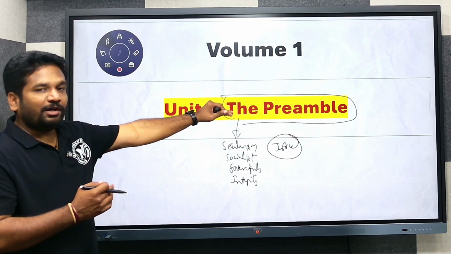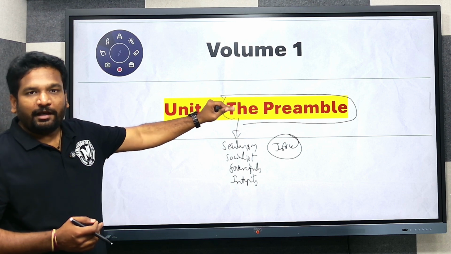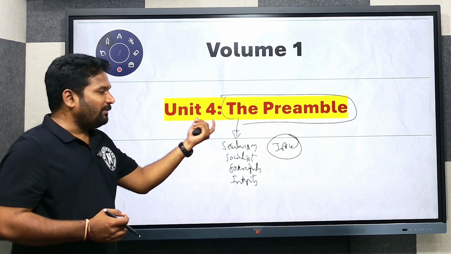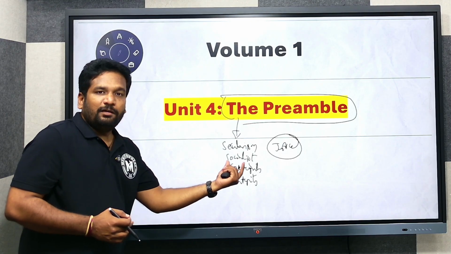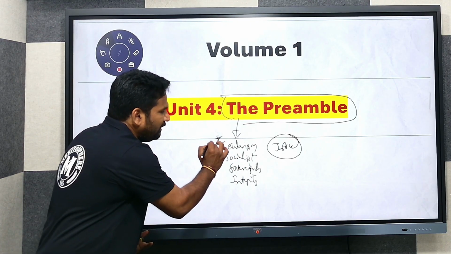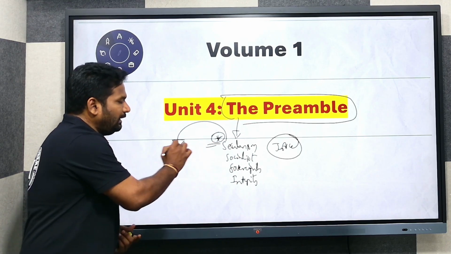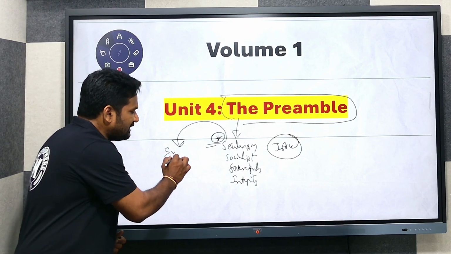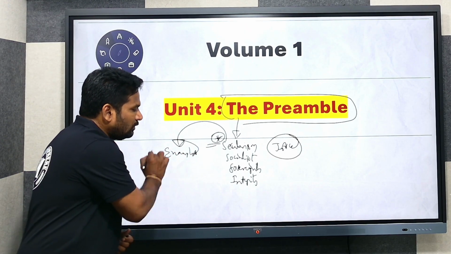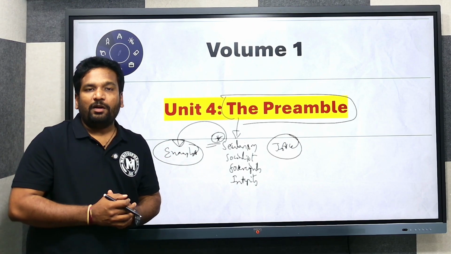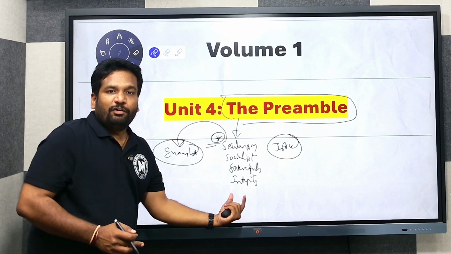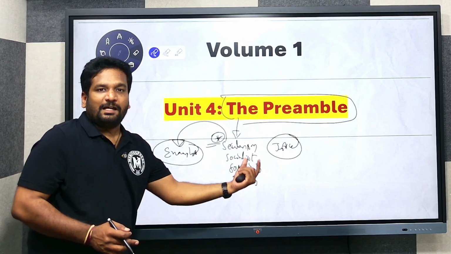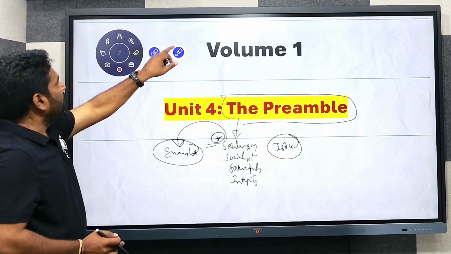I have given a separate unit for it because all these terms have weight and meaning. Secularism will be dealt with, and we are going to cover some examples or illustrations which can be directly incorporated in your answer writing.